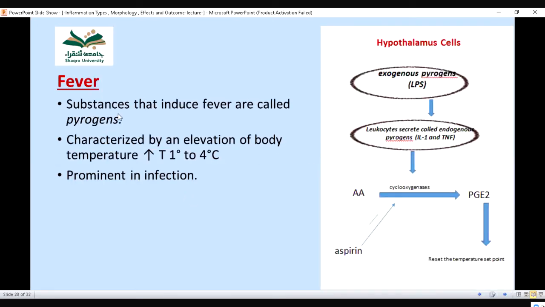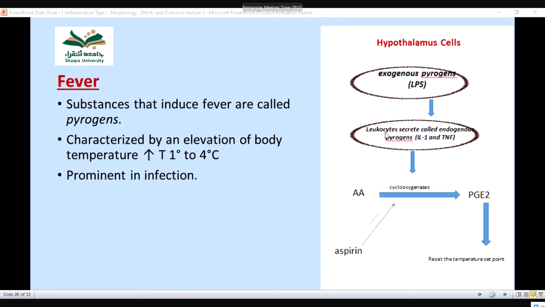Now, this is fever. Why is there fever? Substances that induce fever are called pyrogens. Fever is characterized by an elevation of body temperature by 1 to 4 degrees, prominent in infection. Normally, this is the hypothalamus. The hypothalamus maintains this temperature set point. This is the hypothalamic cell.